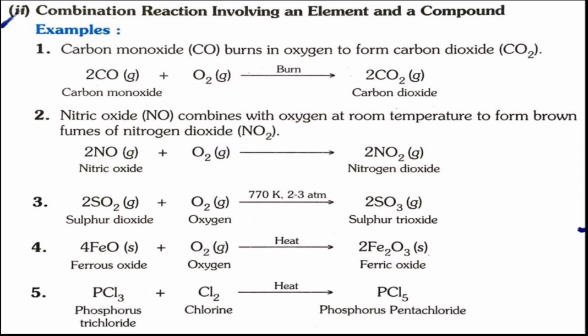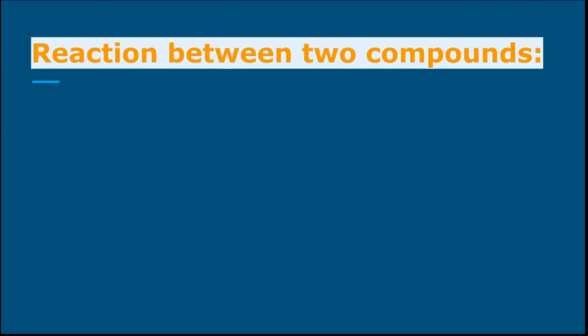Another example is ferrous oxide, a compound, on reacting with oxygen, another element, to form ferric oxide. And last we have PCl3, that is phosphorus trichloride, on reacting with an element chlorine to form PCl5, that is phosphorus pentachloride. Now let's study about reactions between two compounds.